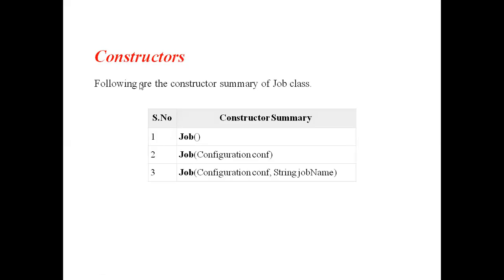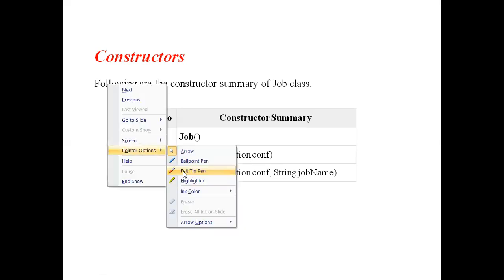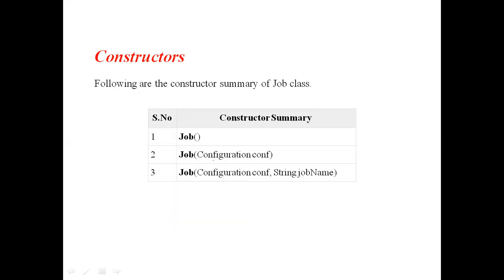Next thing is, what are the constructors in this Job class? Briefly we will see. The Job class contains three constructors. The first is the Job constructor with the parameter Configuration conf, where Configuration is a predefined class, and conf is an object of this Configuration class. The object of the Configuration class is given as an input to the Job class.